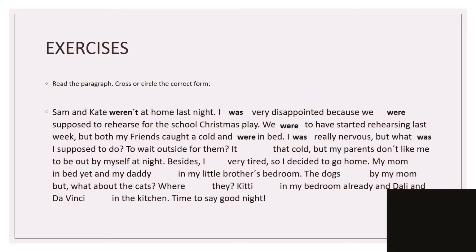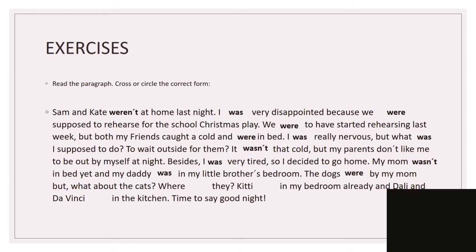But what was I supposed to do? To wait outside for them? It wasn't that cold, but my parents don't like me to be out by myself at night. Besides, I was very tired, so I decided to go home. My mom wasn't in bed yet, and my daddy was in my little brother's bedroom.